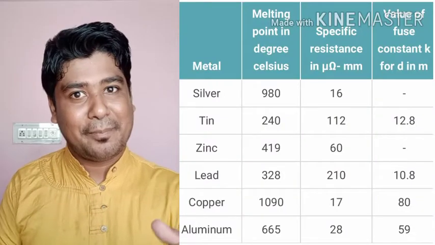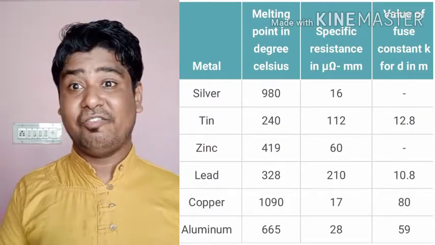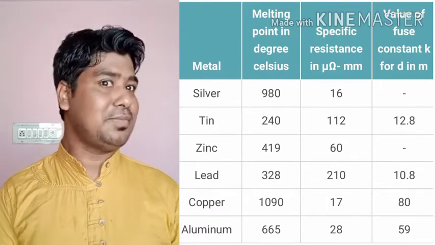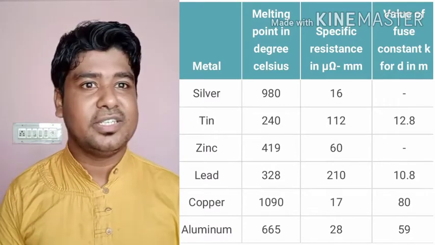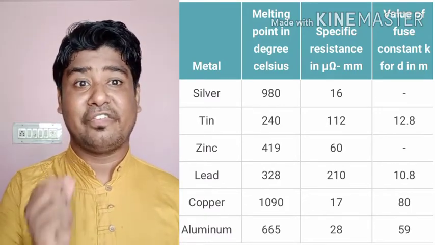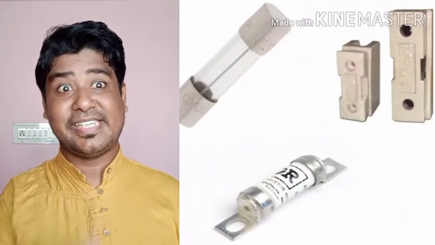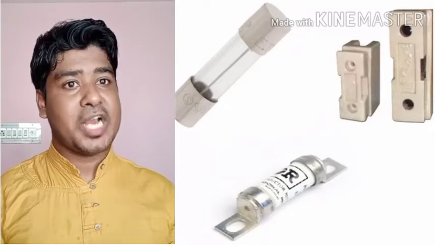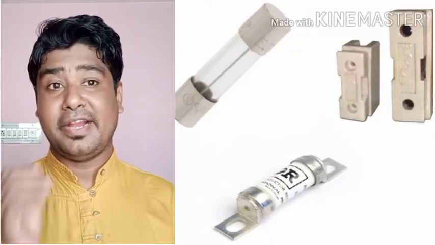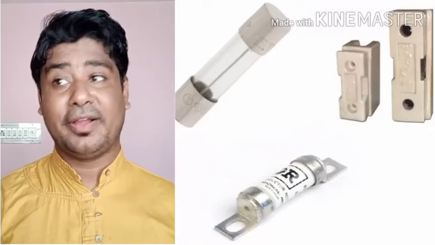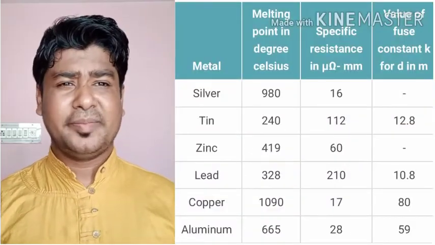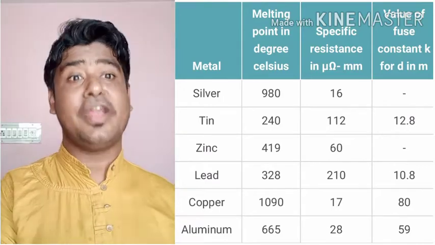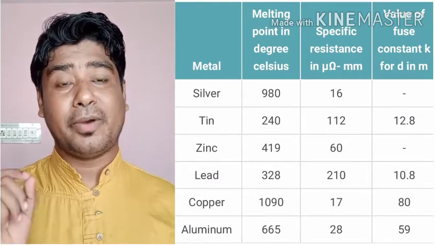So the second example is the opposite of these, where we use some materials with low resistance and low melting point. Sometimes it is required, where you have studied it in your lower classes. Hope you know about the fuse. So fuse is a safety device which is used in the electric circuits. Usually the fuse is made up of an alloy of low melting point and low resistance. Low resistance metals like copper, aluminium, lead, many metals are used in different fuses. An alloy of low resistance and low melting point must be used.